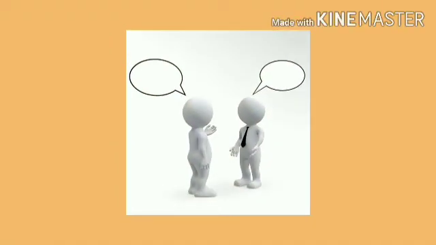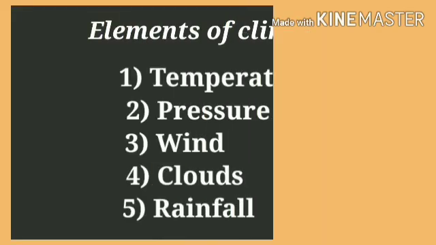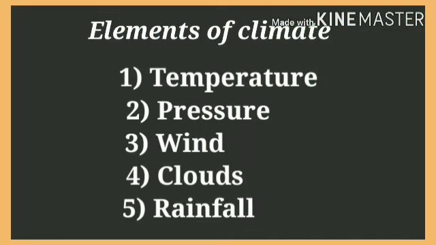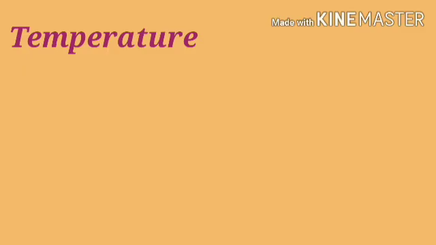Let's recall what we learned today. What are the elements of climate? The elements of climate are temperature, pressure, wind, clouds, and rainfall. What is temperature?